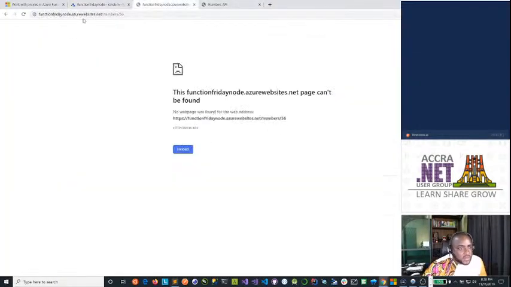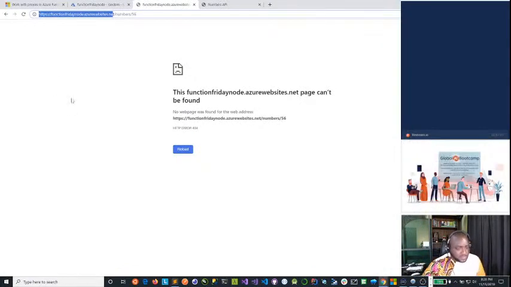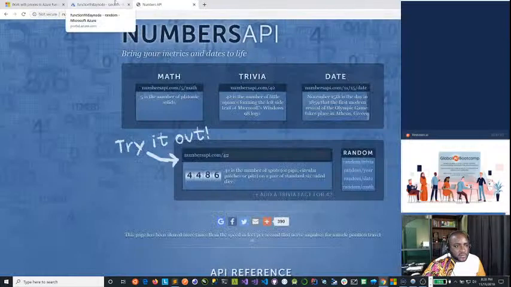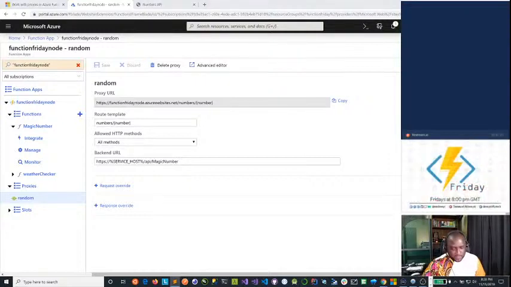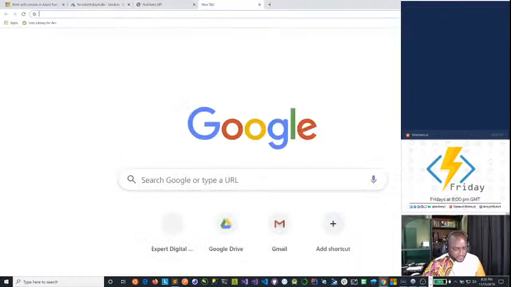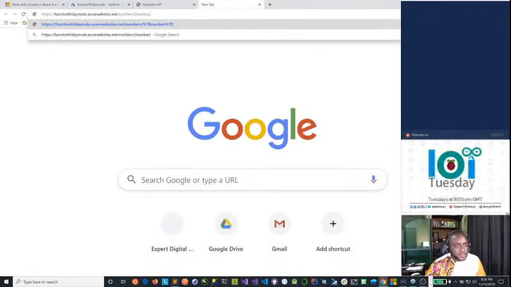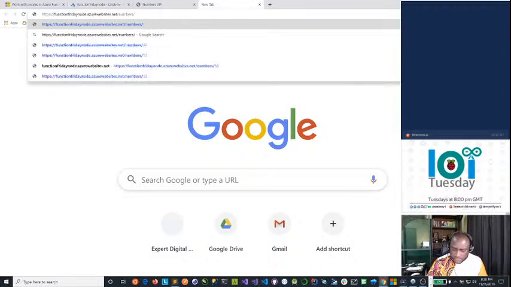Okay, let me copy this. Hold on a sec. Let me paste this here before I lose that. Okay, and then let me copy this and let's go back here. Oh yeah, I'll just do 15.